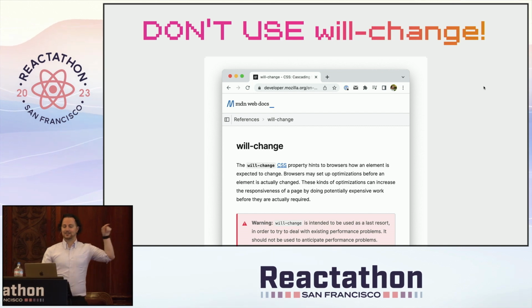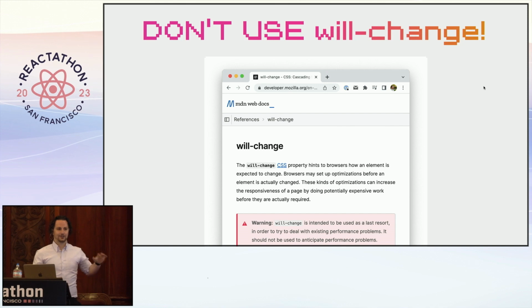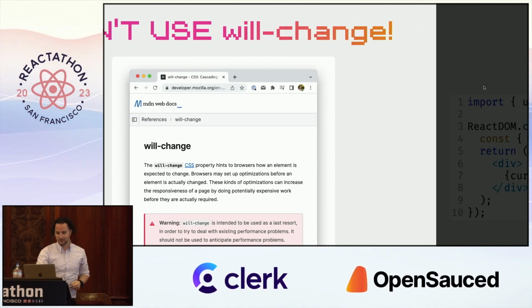Maybe I should change the headline here to "read the documentation" rather than "don't use it." There are some use cases. There's a red box there. Read the red boxes on MDN before you use something.